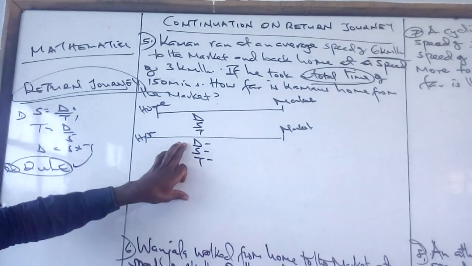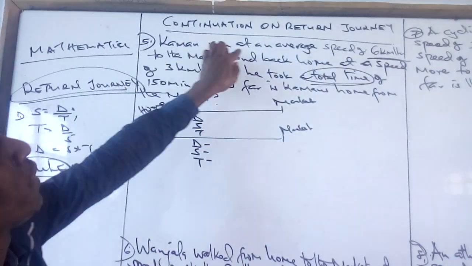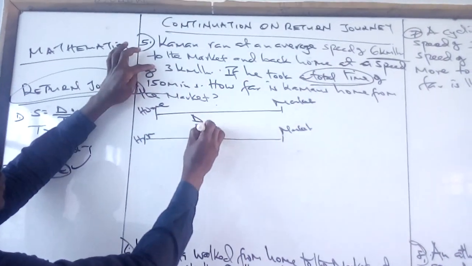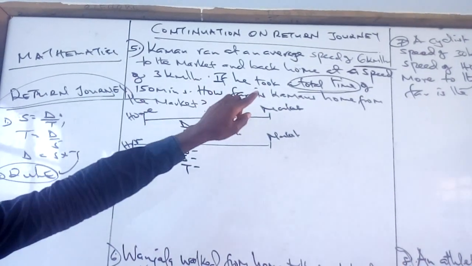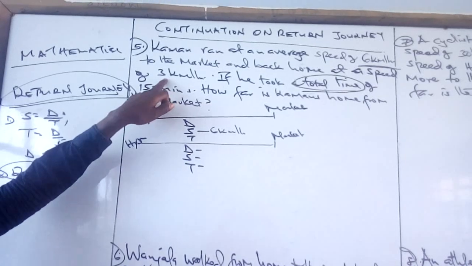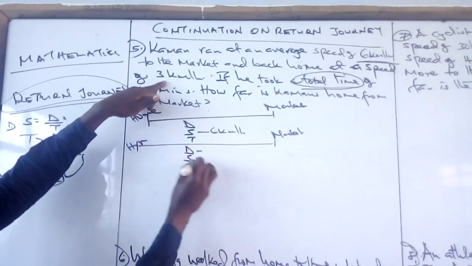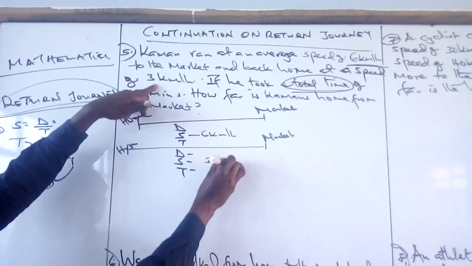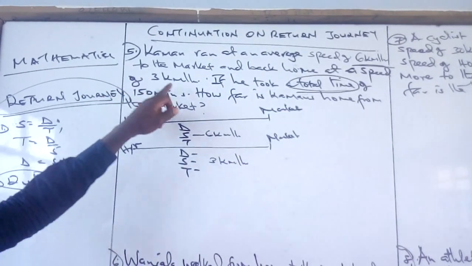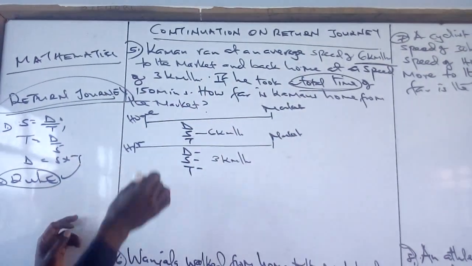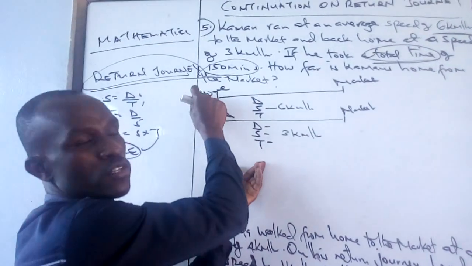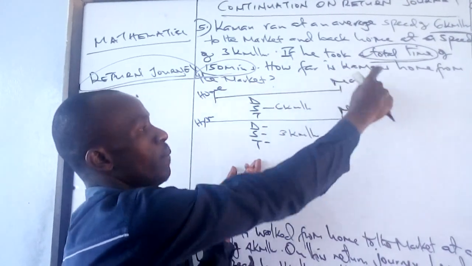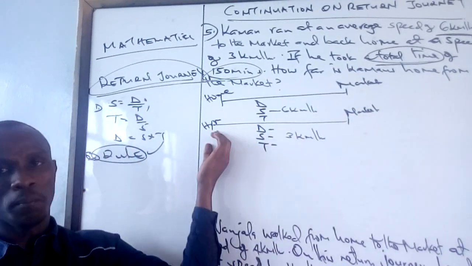We are told that Kamau ran at an average speed of 6 kilometers per hour, and back home at a speed of 3 kilometers per hour. If he took a total of 150 minutes, remember, this is the total time of traveling from home to the market and from market back home.